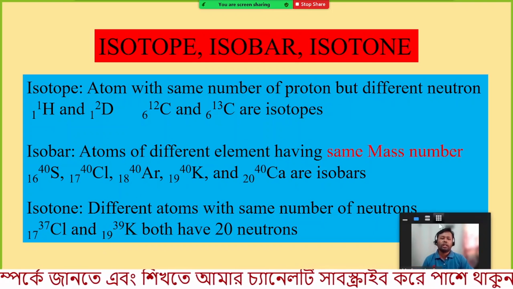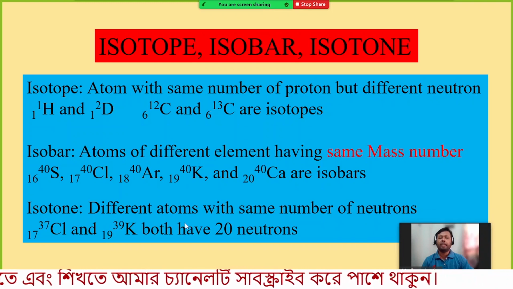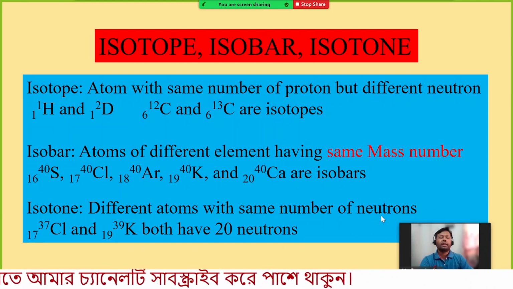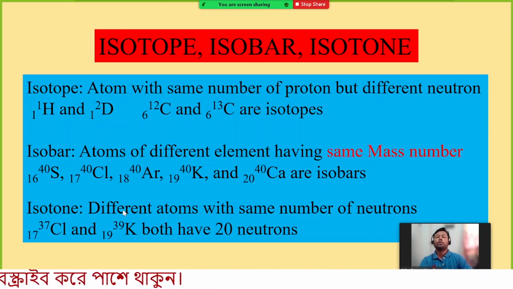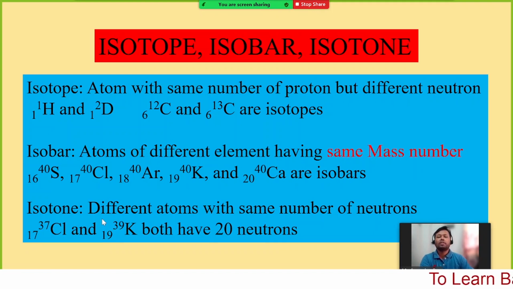Remember these two words, isotone and neutrons, are very similar. So if different atoms or different elements have the same number of neutrons, these are known as isotones.